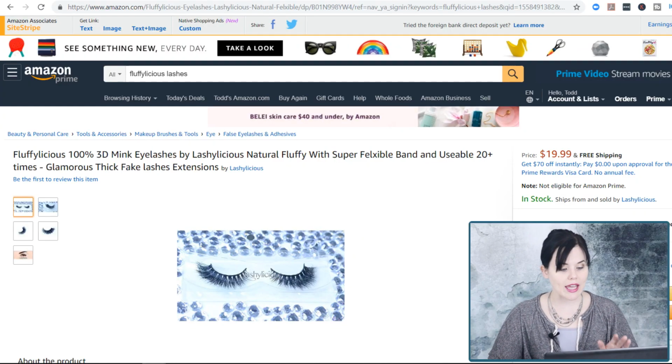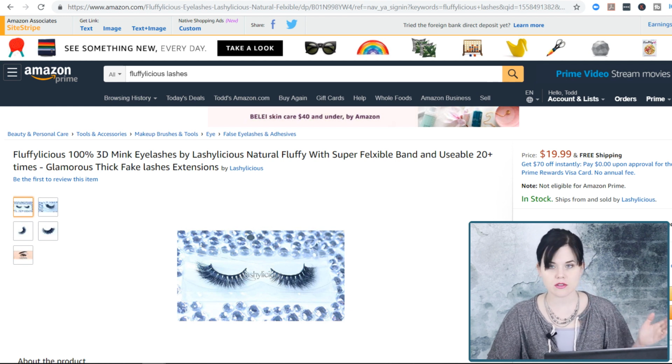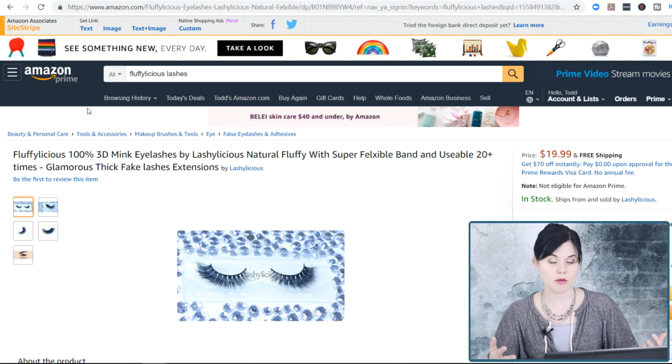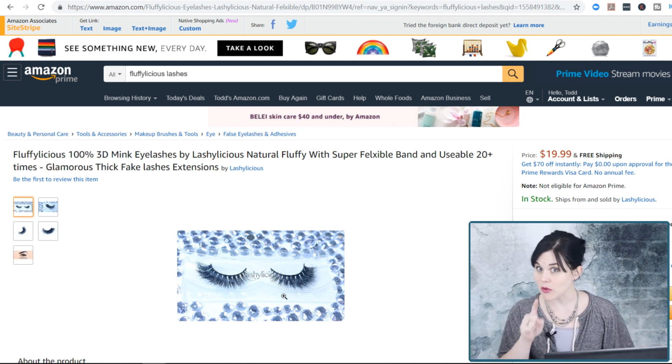So let's look at these. This is like false eyelashes. Okay, found these on Amazon. Let's say you're in the makeup niche, and that's the focus you want for the products you want to promote. Perfect. Instagram is definitely where you want to be.